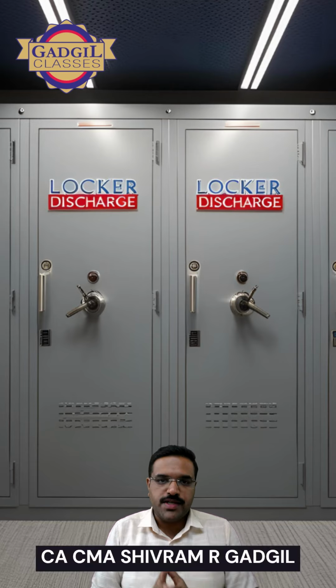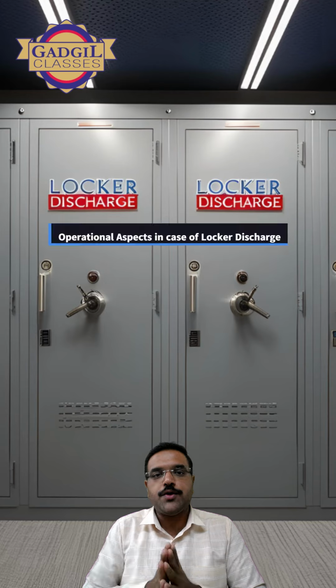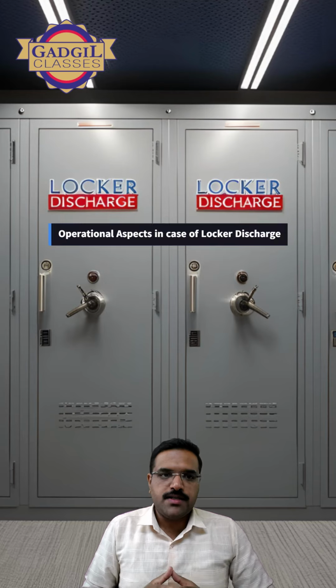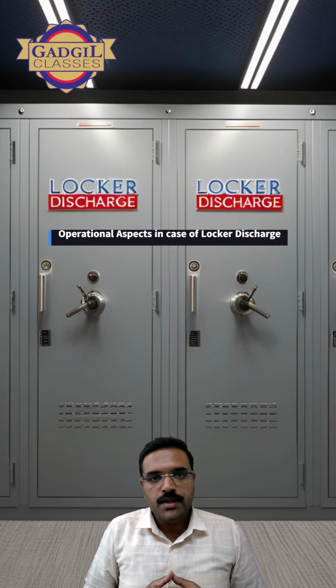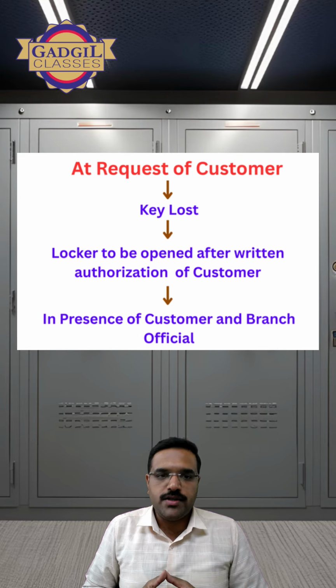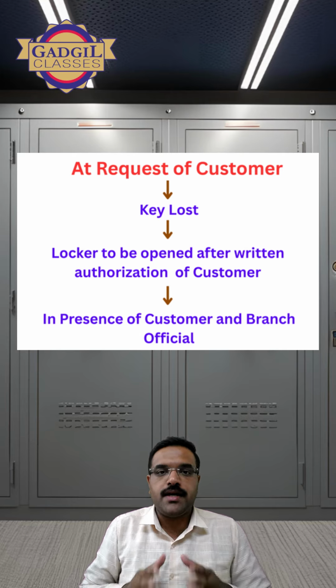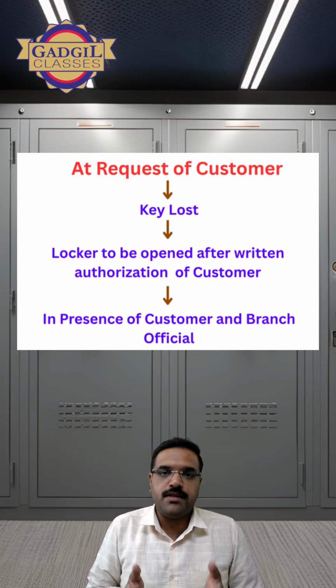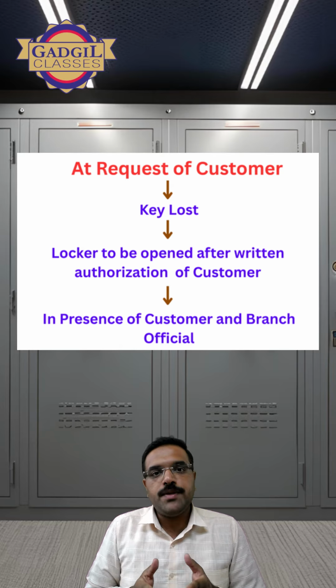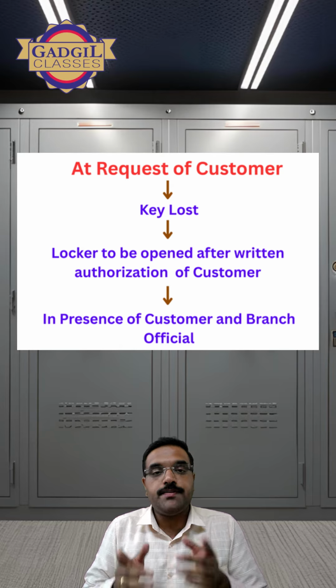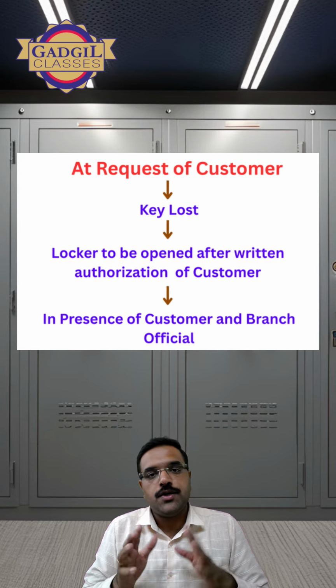Today we are going to see RBI guidelines on break open of lockers. The first case where the locker can be broken open is where the keys are lost and the customer has given a written authorization for break open. The break open process has to be carried out in the presence of the customer and the branch official.